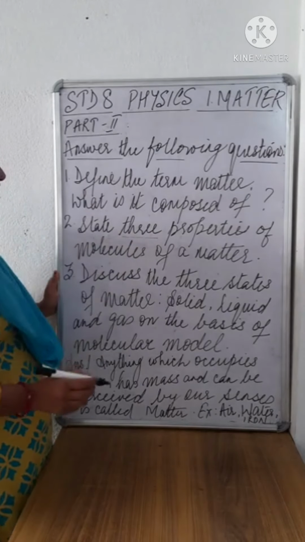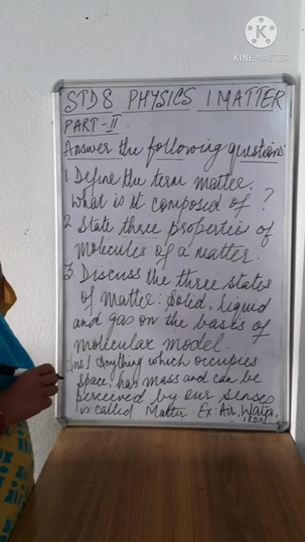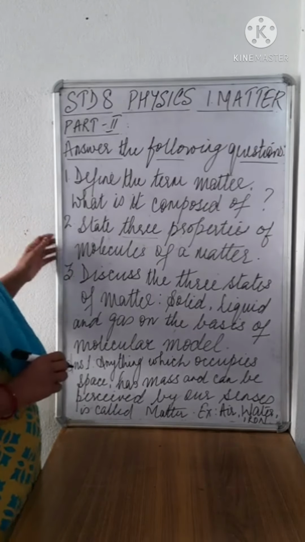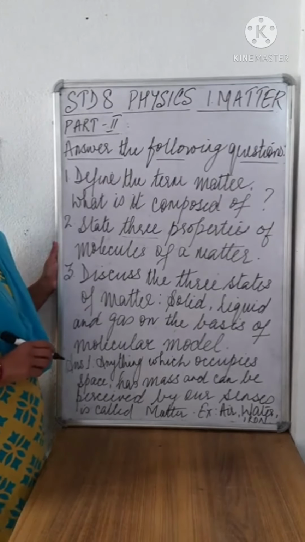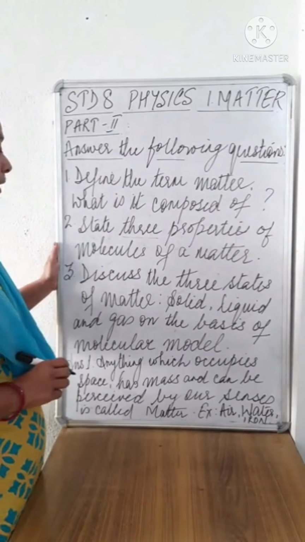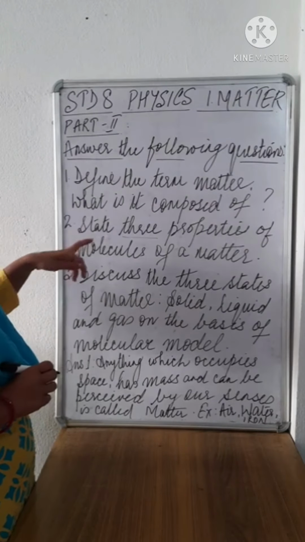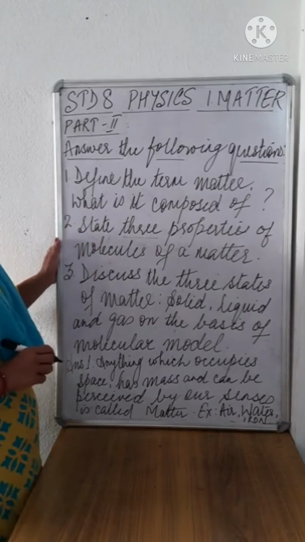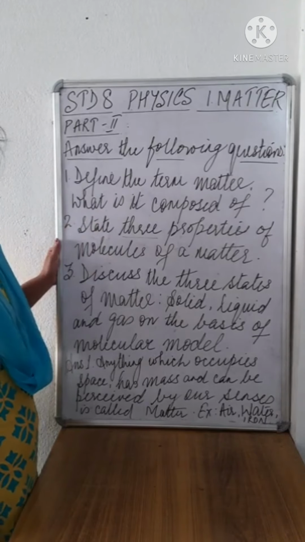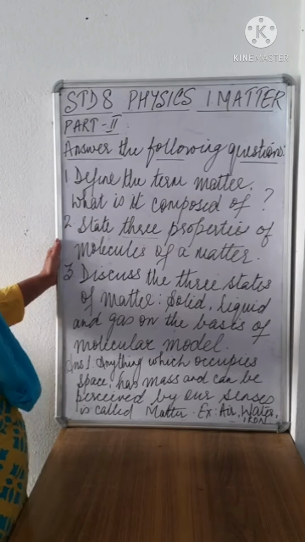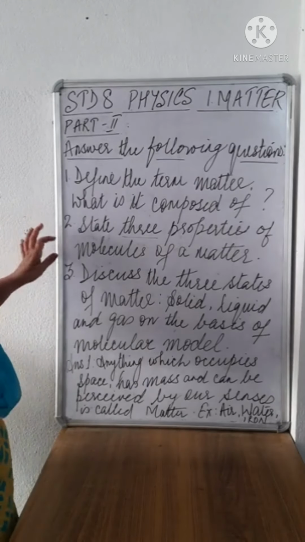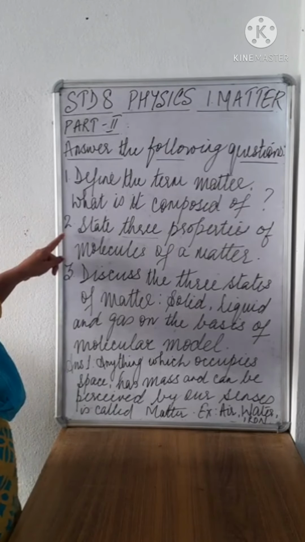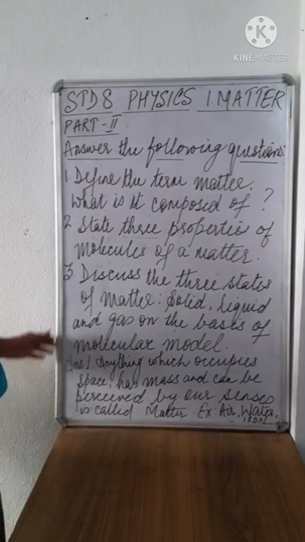The second one, they have spaces between them, and these molecules are in constant state of motion because they possess kinetic energy. Therefore, you write any 3 of the 4 properties which we had mentioned. The fourth one was, these molecules attract each other. That could be the second answer to the second question.